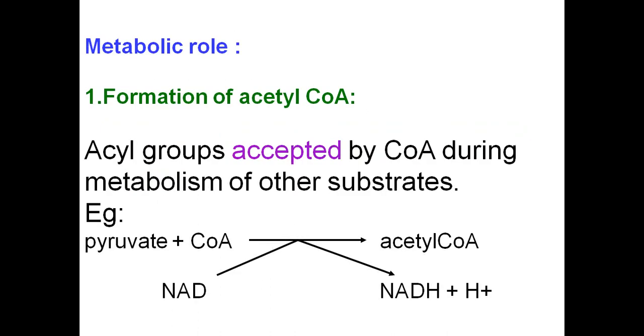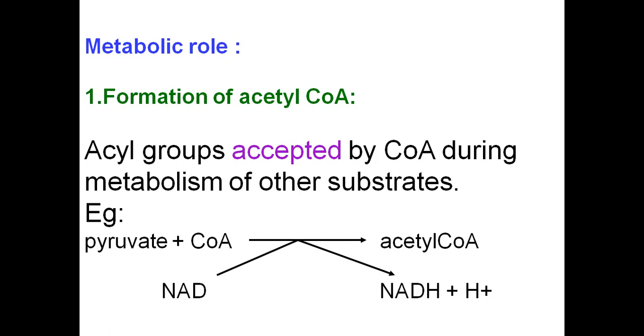If you see the metabolic role of pantothenic acid, it is involved in the formation of acetyl-CoA. So this acetyl-CoA is formed from the pyruvate, which is formed as an end product of glycolysis. This pyruvate reacts with coenzyme A and is converted to acetyl-CoA, and this is the oxidative decarboxylation step catalyzed by the enzyme PDH complex, meaning pyruvate dehydrogenase complex.